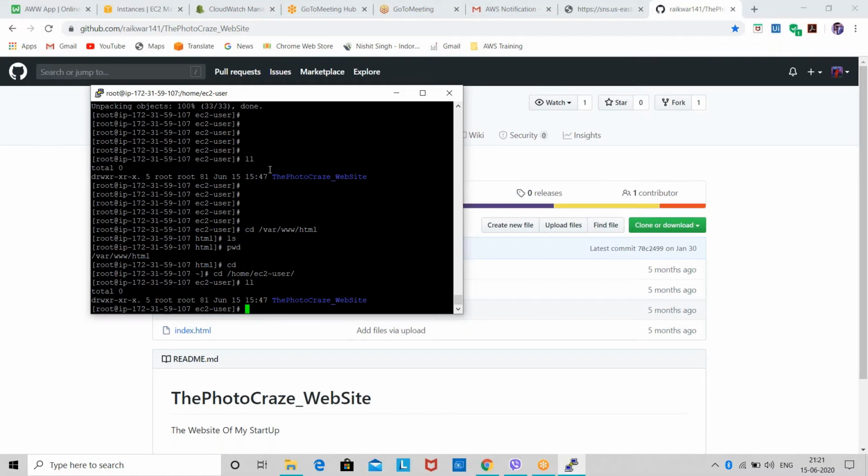So this is that folder in Linux. Now I have this file here.